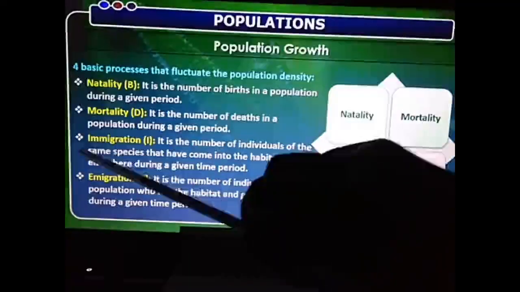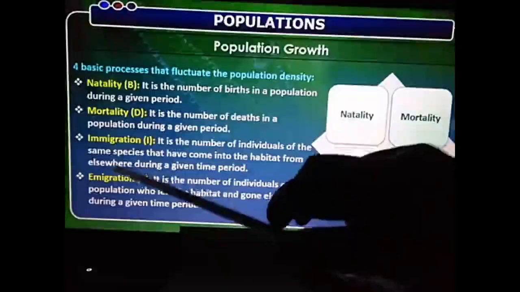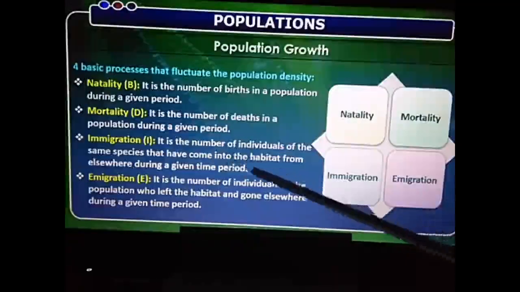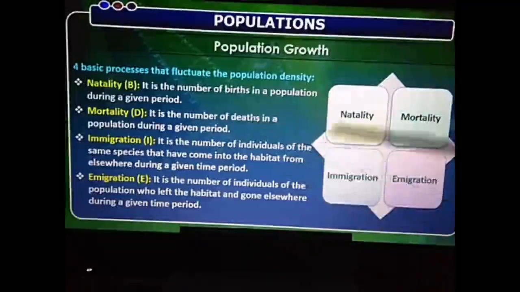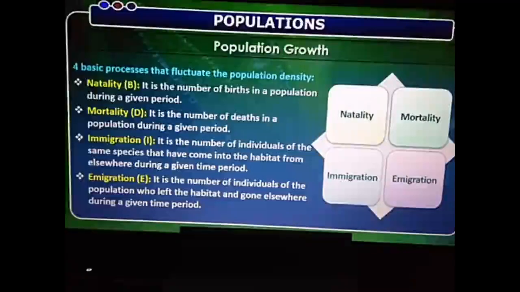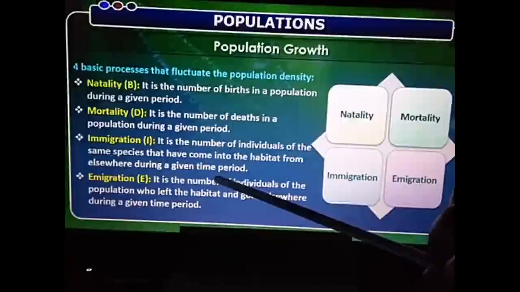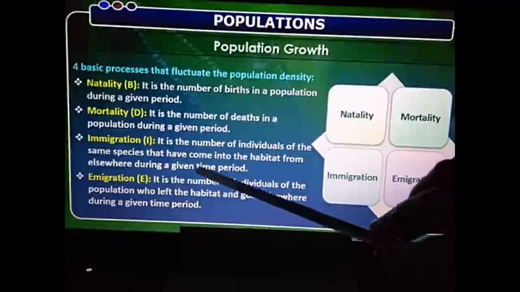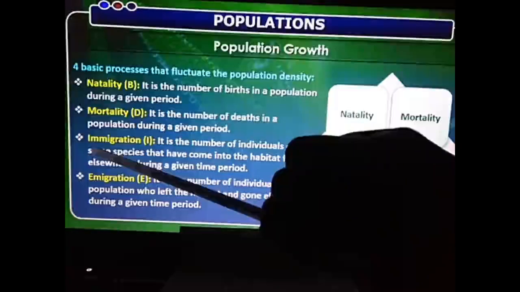Here immigration, when it comes, it is the number of individuals of the same species that have come into the habitat from elsewhere during a given time period. Now, suppose there is a population. In that population, some other organisms belonging to the same population are coming from outside, coming from elsewhere during that time period. Only for a temporary period they come, and later they will again go back. That is known as the immigration.